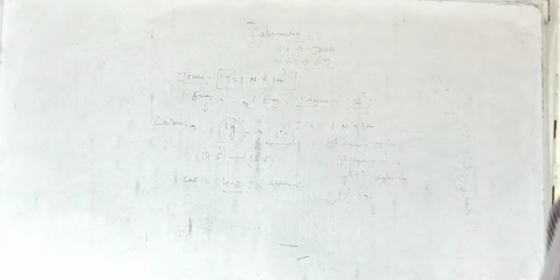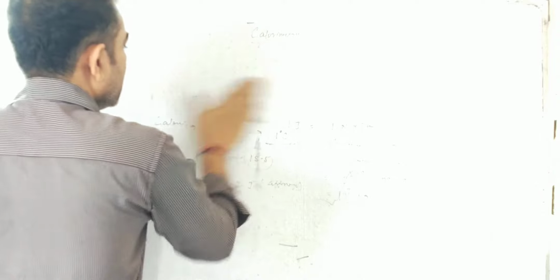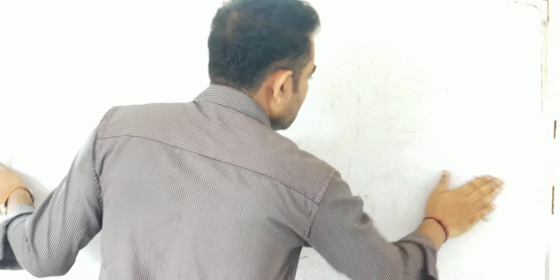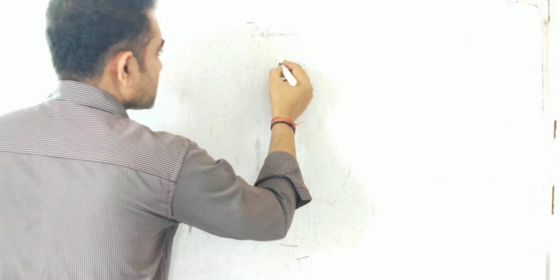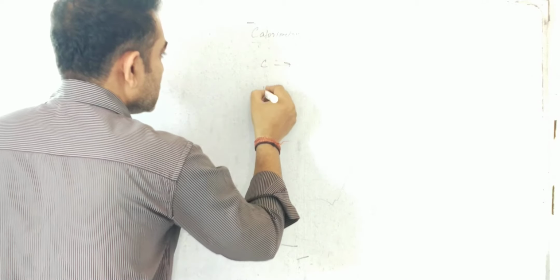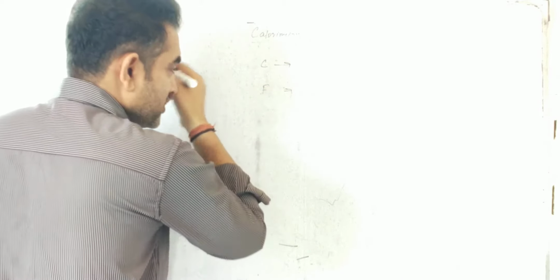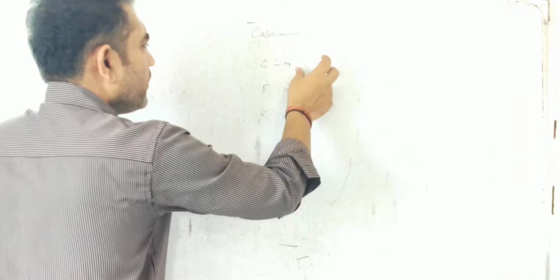The different scales of temperature are the Celsius scale, the Fahrenheit scale, and the Kelvin scale. Take a look at that. In previous classes, classes 7 and 8, we have also done the relation between the different scales of temperature. Obviously, I am simply going to describe it.